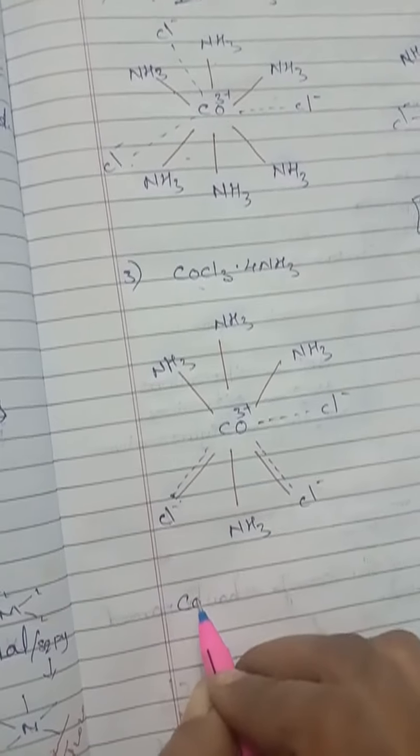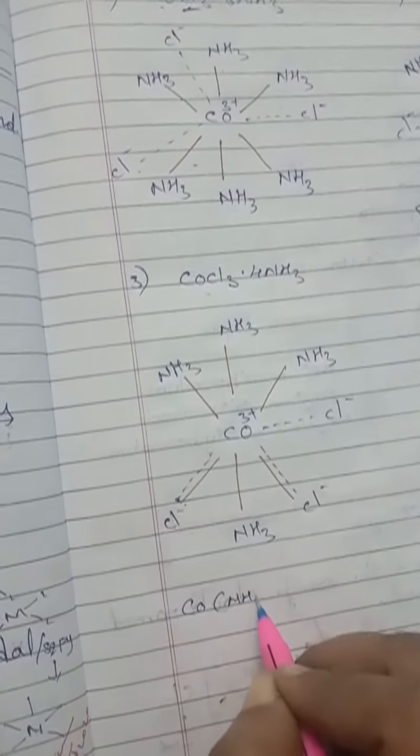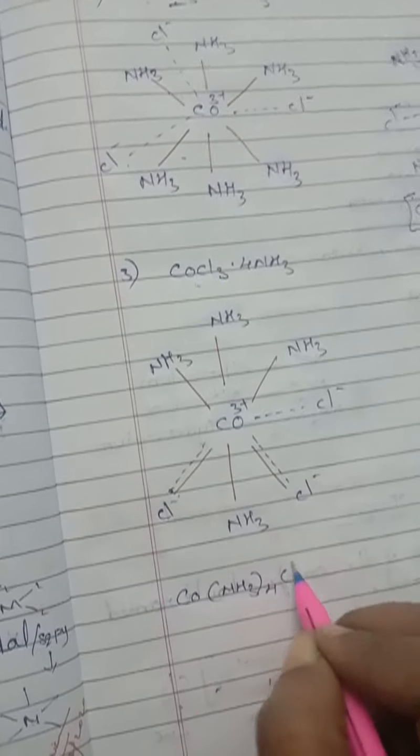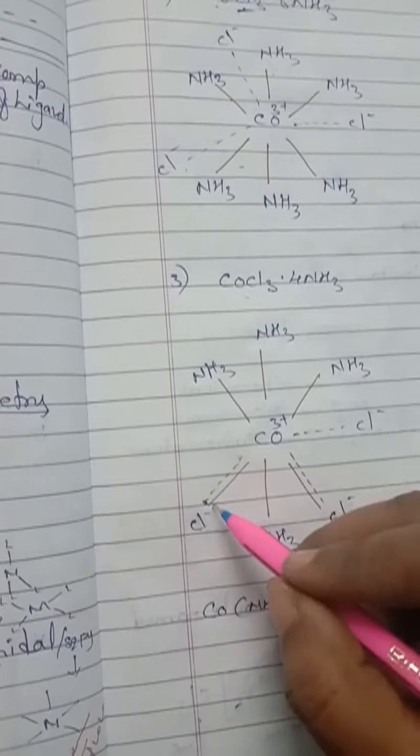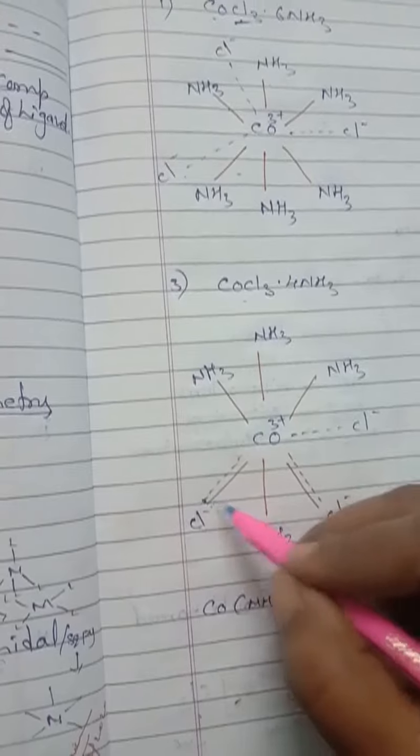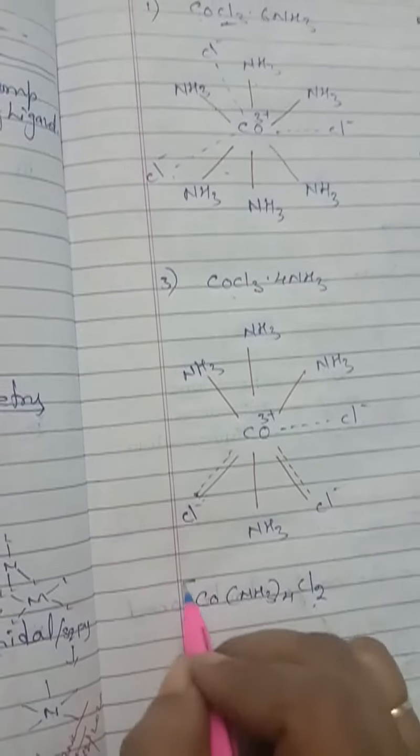When coming to here, how many chloride ions is it going to give when dissolved in water? [Co(NH3)4Cl2]Cl. Why Cl2 inside? Because 2 chloride ions are satisfying both primary and secondary valency. That is why they come inside.